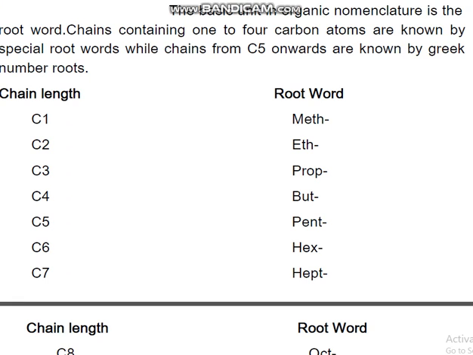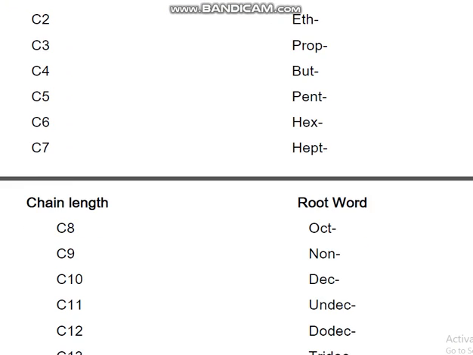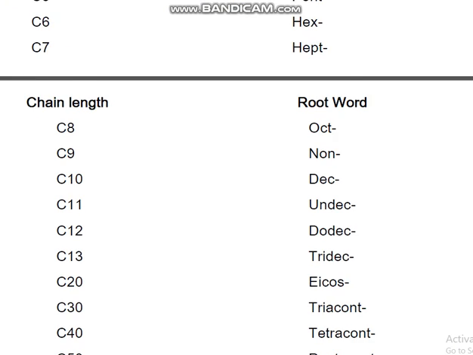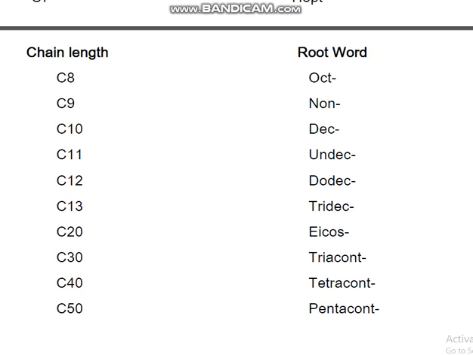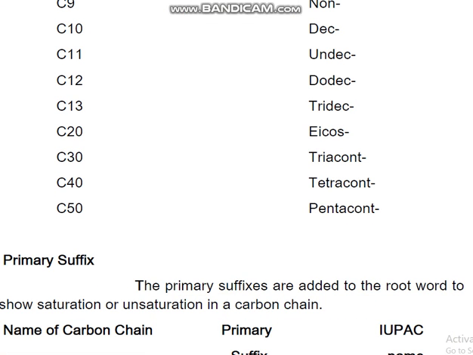C1 is called meth, C2 eth, C3 prop, C4 but, then pent, hex, hept, oct, non, dec, undec, dodec, C13 as tridec, C20 as icos, C30 triacont, C40 tetracont, C50 pentacont, and so on.